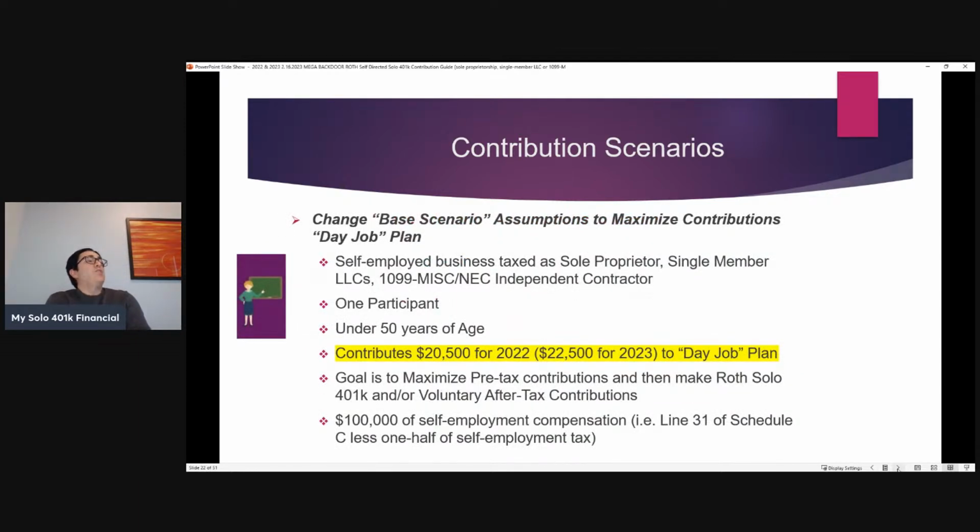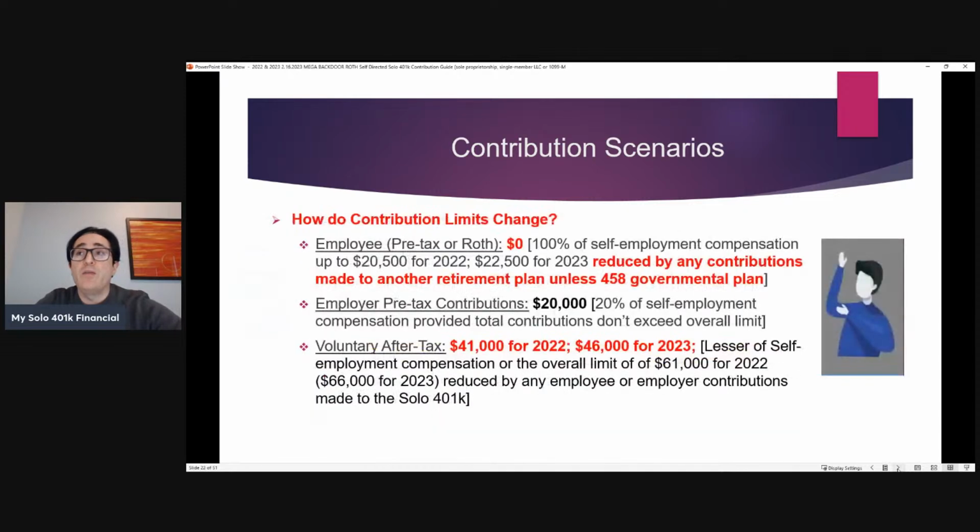So now let's go back to the base, again, back to now having $100,000 of self-employment compensation, but let's assume that this individual maxes out contributions to a day job plan, right? They contribute $20,500 for 2022 to their day job plan and $22,500 for 2023 to their day job 401k plan. So how do the contribution limits change?